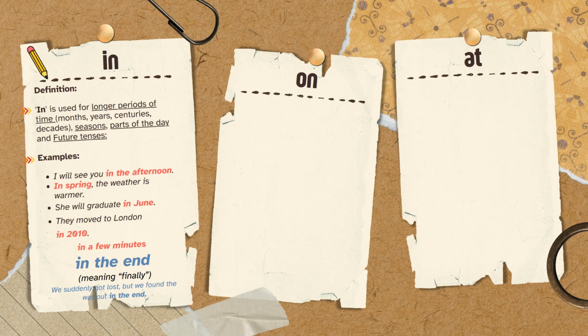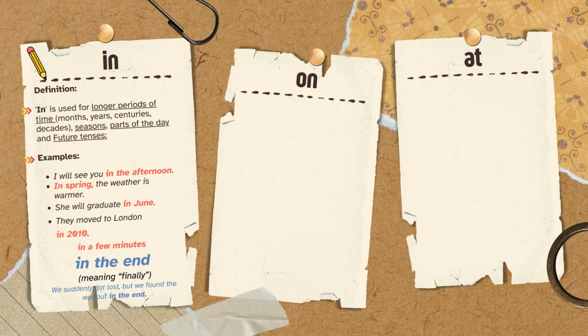Let's have a look at the examples. I will see you in the afternoon. In the afternoon is part of the day, so we have to use the preposition in. In spring, the weather is warmer. In spring, what is spring? It's a season, so we have to use the preposition in.